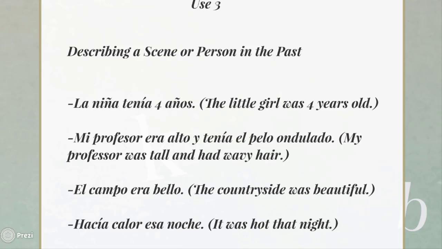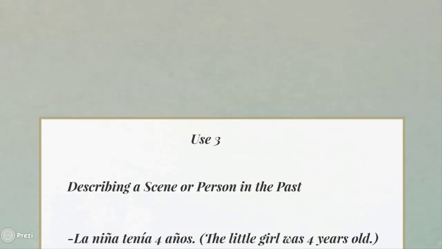Mi profesor era alto y tenía el pelo ondulado. Okay? Here we are describing people in the past. Then, el campo era bello, or hacía calor esa noche. Here we are describing a scene or an environment in the past, and we use the imperfect tense.